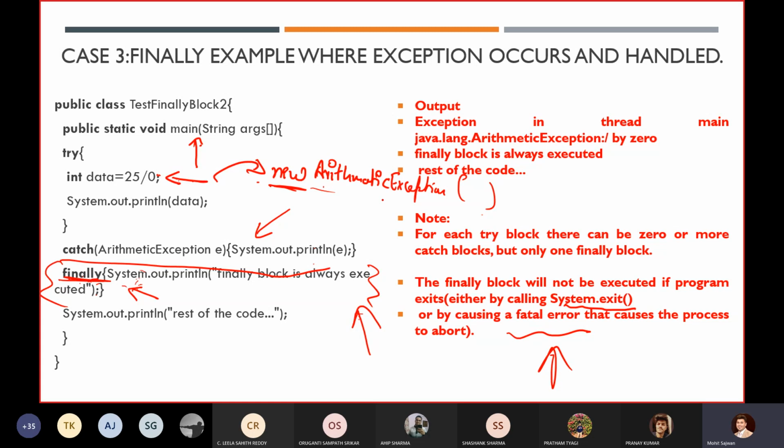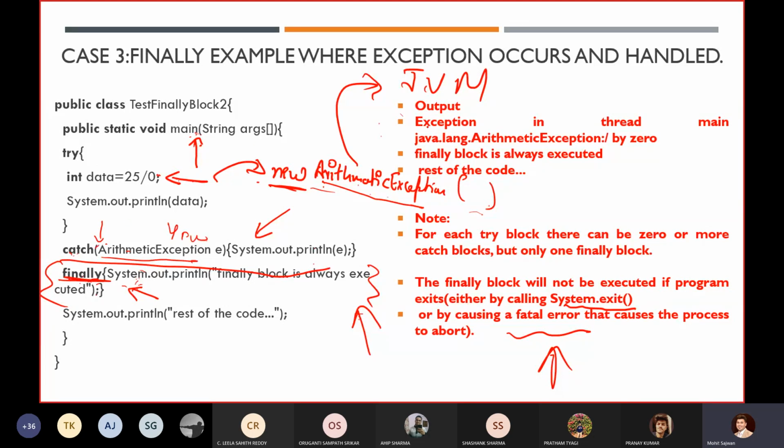Once it creates an object of this arithmetic exception class, it will hand this exception object to our JVM. Now JVM will ask our main method, hey main method, are you handling this exception or not? Then this method will check in the catch block: this is an arithmetic exception, am I handling arithmetic exception? Yes, I'm handling it.